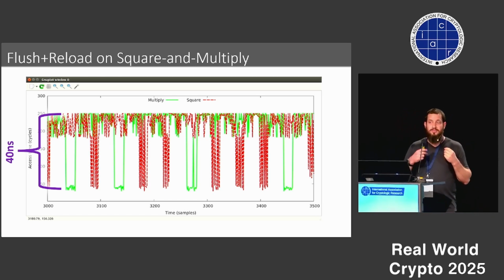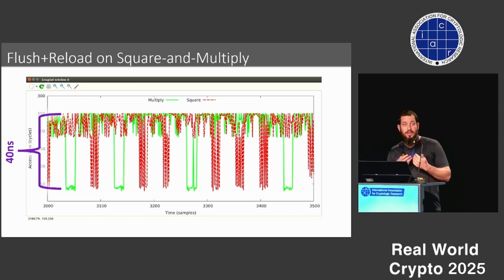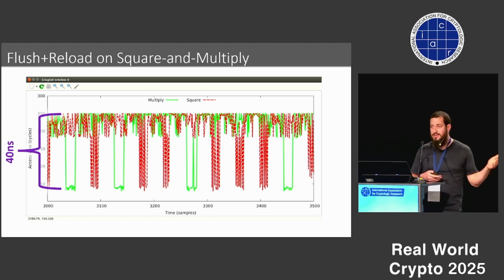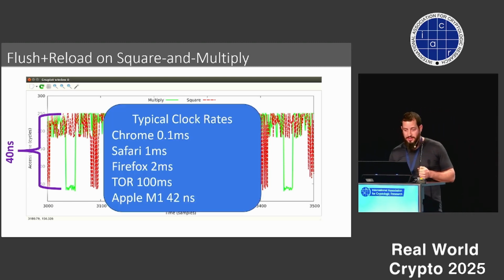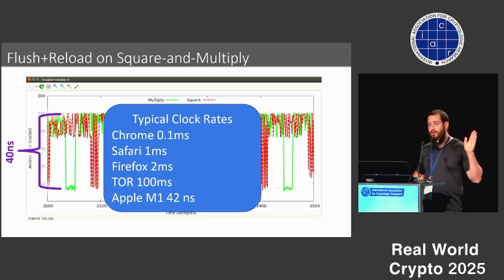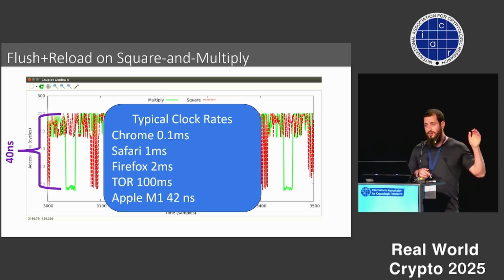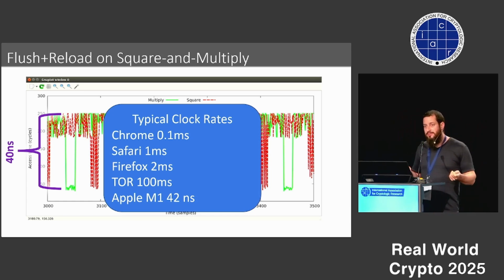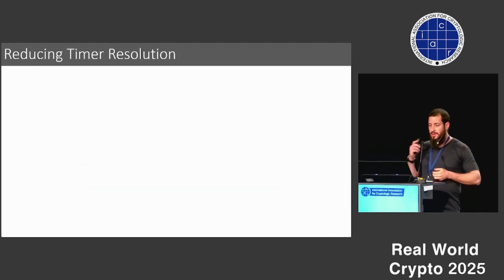However, this was also noticed by, for example, browser developers, and they decided that if we want to mitigate this type of microarchitectural attacks and speculative execution attacks, then maybe we just prevent anyone from accessing high resolution timers. So if we look at Chrome, we can only have access to 0.1 millisecond timer resolution. Tor, which should be more secure, has 100 milliseconds. And even on native code on Apple M1, we don't have a very high resolution clock. So this makes it much harder to do this type of attacks.